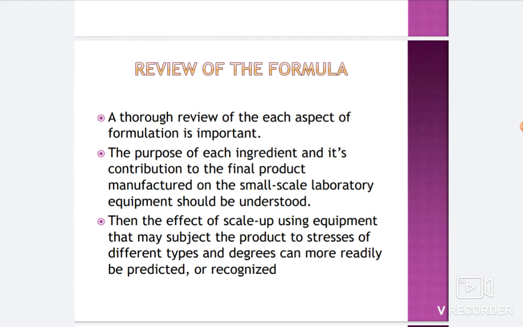Obviously, we should know the role of each ingredient and its contribution from small to large scale production. Then the effect of scale up, using equipment that may subject the product to stresses of different types and degree, can more readily be predicted or recognized.